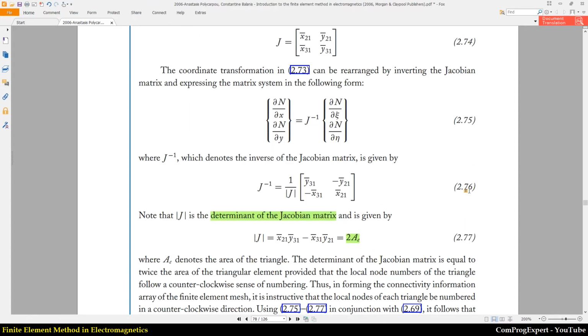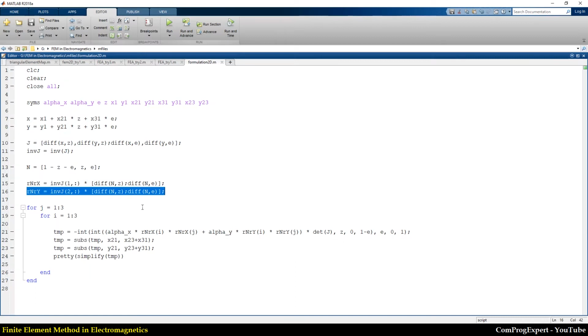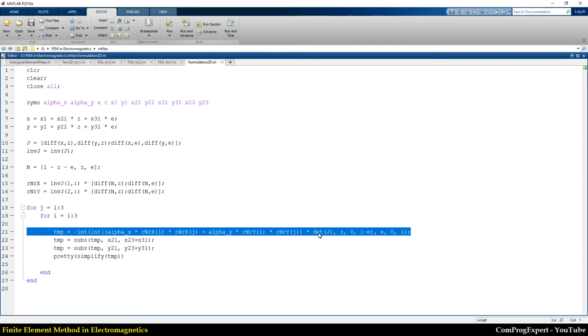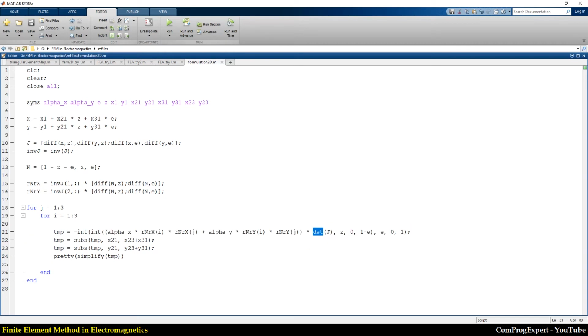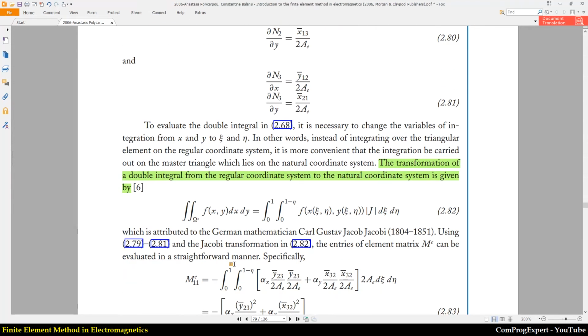Also, we can calculate the determinant of the Jacobian matrix using this function, det of J, right? Using this MATLAB function. So here the aim is calculation of this integral.